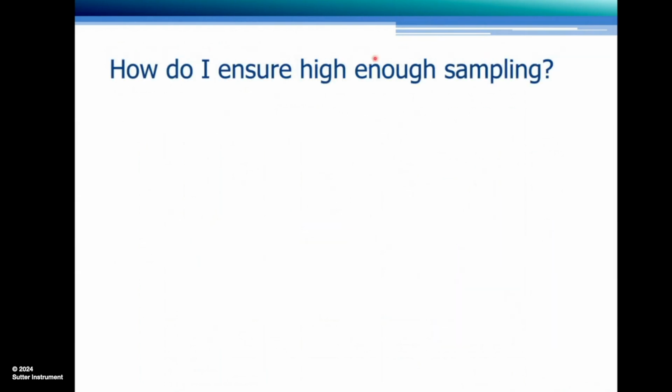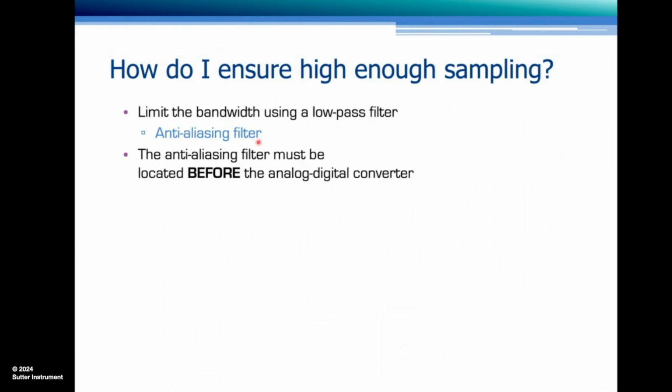How do I ensure that I sample high enough? That's by limiting the bandwidth of my original signal with a low-pass filter, and that's called the anti-aliasing filter. The anti-aliasing filter must be located before the analog digital conversion takes place. There's no way you can remove aliasing from a signal.